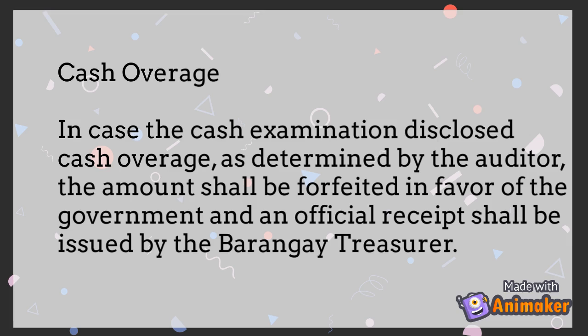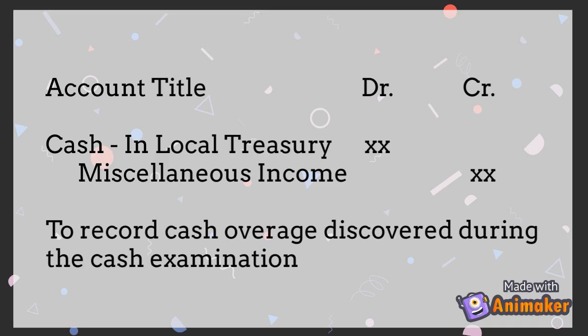Let's proceed to the entries with regards to the cash overage transaction. You must remember that in the case the cash examination disclosed cash overage as determined by the auditor, the amount shall be forfeited in favor of the government and an official receipt shall be issued by the barangay treasurer. So, to record this transaction, we will debit Cash in Local Treasury and we will credit Miscellaneous Income.